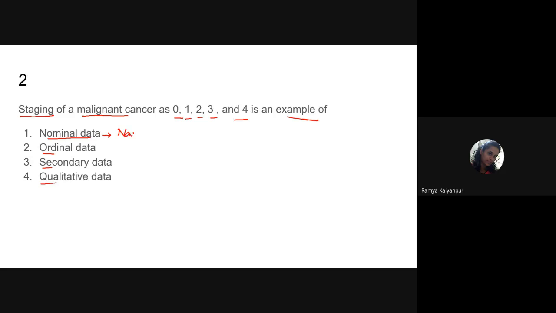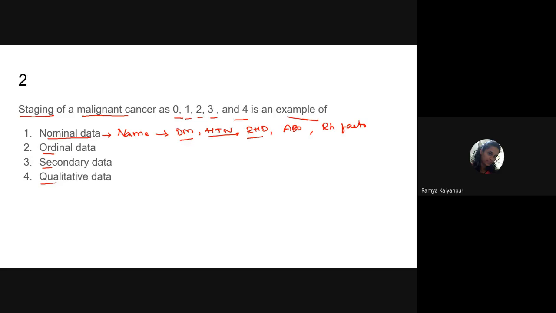Nominal, N stands for name. So any data or information which holds good only for naming. Example, diabetes mellitus, hypertension, or whatever it is, rheumatic heart disease. So all these are just naming of the disease, like ABO blood group or RH factor.